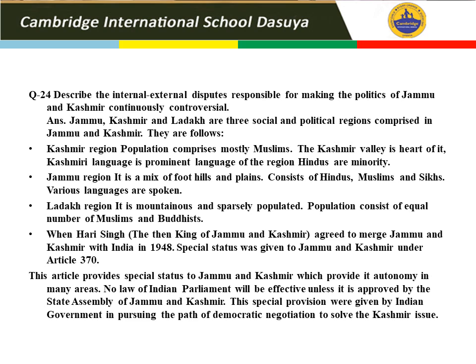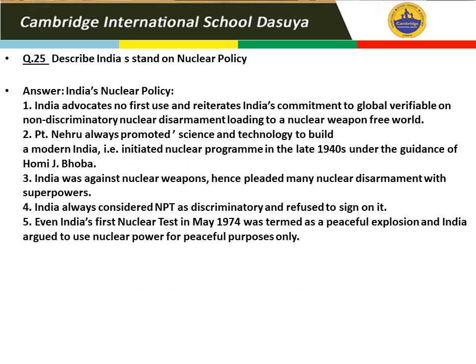When Hari Singh, the king of Jammu and Kashmir, if you remember beta, I taught you, agreed to merge Jammu and Kashmir with India in 1948, special status was given to them according to Article 370.